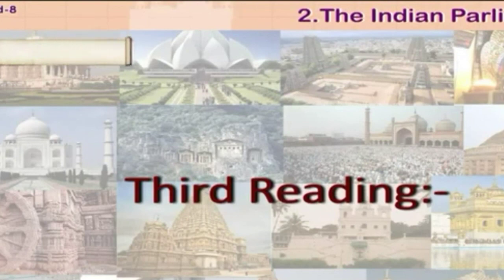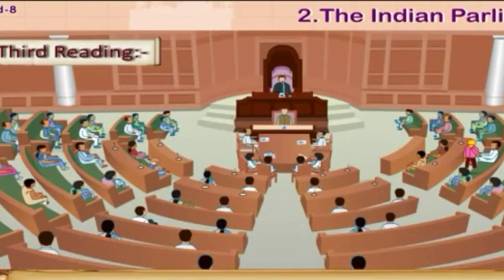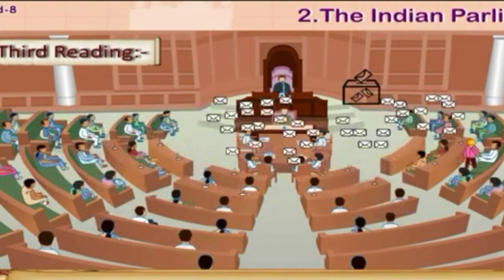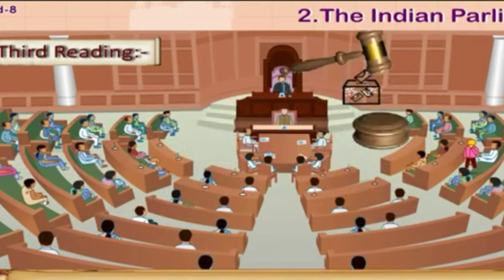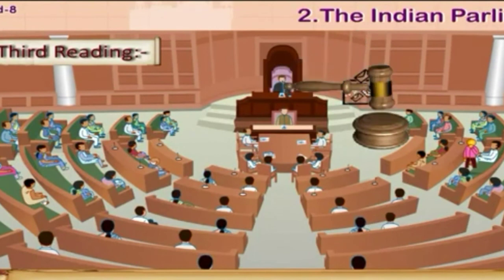Third reading. The bill is discussed briefly again during the third reading. Voting is taken for approving the bill. If the bill gets assent by the required majority, then the bill is considered passed by the House.